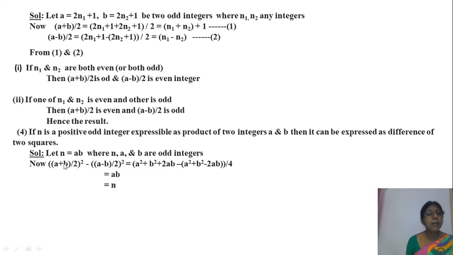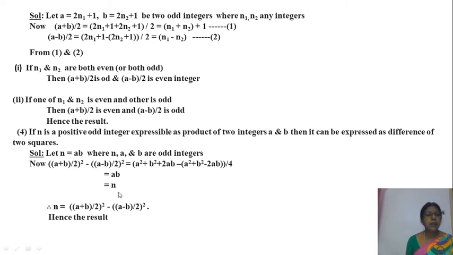అంటే n సింగిల్ లెటర్ కాబట్టి మనం ఈ లెంగ్తీ ఎక్స్ప్రెషన్తో స్టార్ట్ చేసాం. So this LHS is equal to n, which means n is equal to this square minus this square. So what is the conclusion? Now n is equal to this square minus the second square, first square minus second square. That is what we were asked to show. n is expressed as the difference of two squares. Here this one is a square, this one is a square, and minus is there in between. So this is the difference of two squares, which is n. Hence the result.